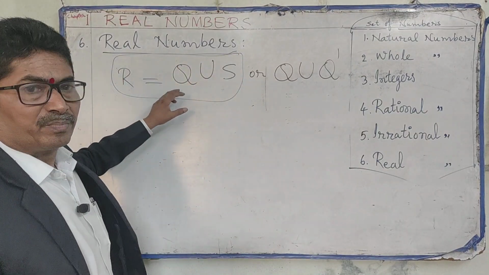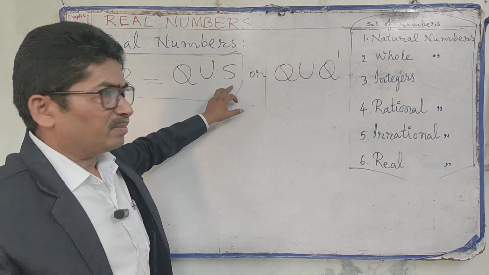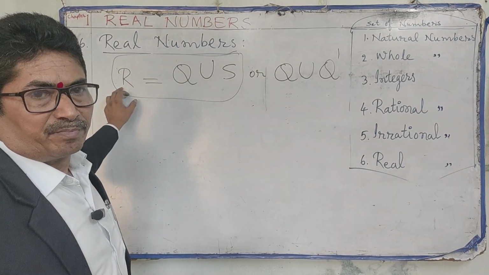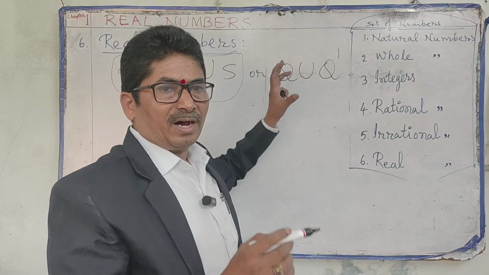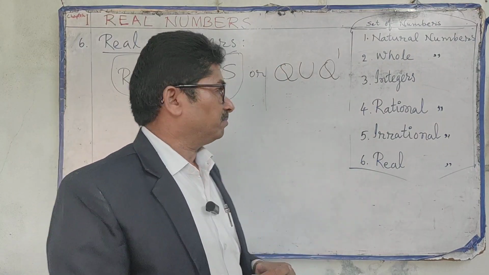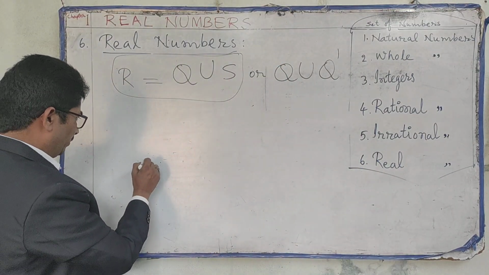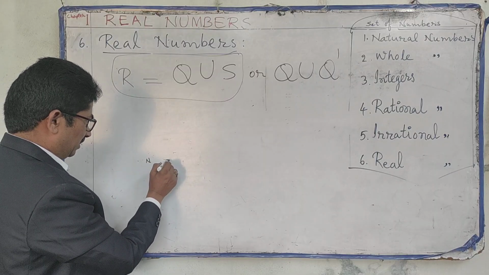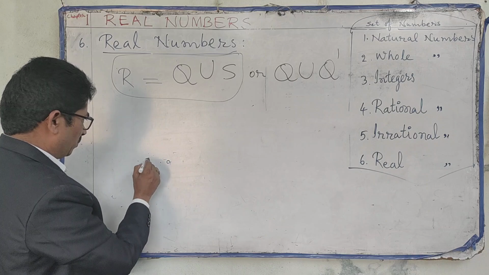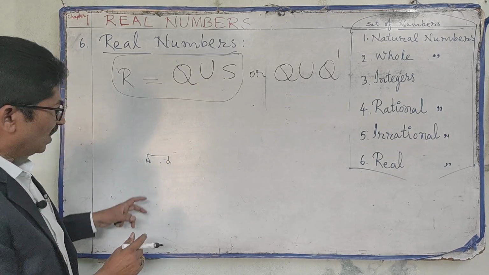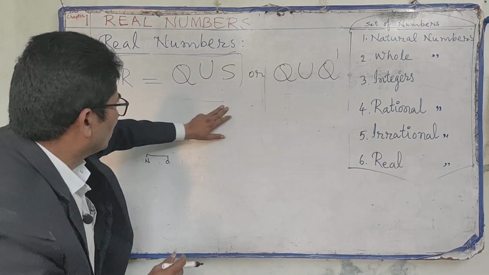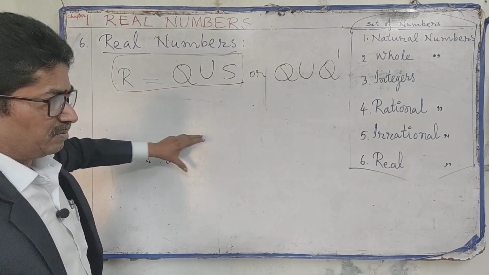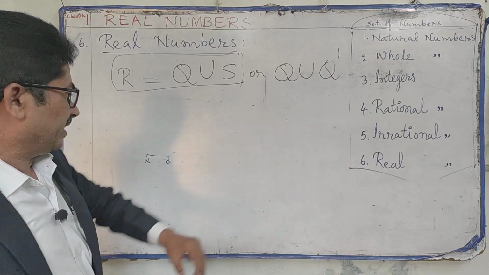The collection of all rational and irrational numbers are called real numbers. Real numbers are denoted by the letter R. So we can show these all in a Venn diagram. After writing these steps, I will show you in the Venn diagram.